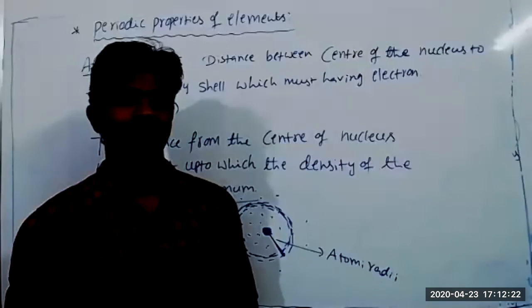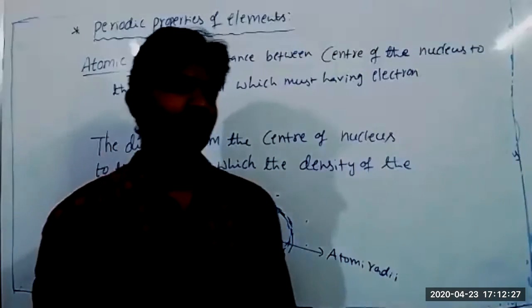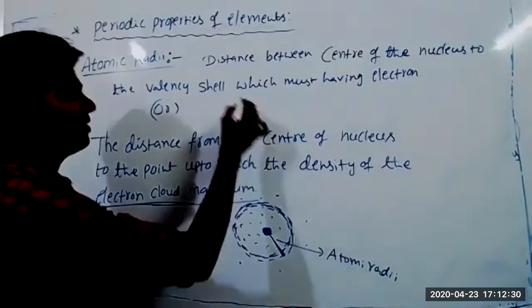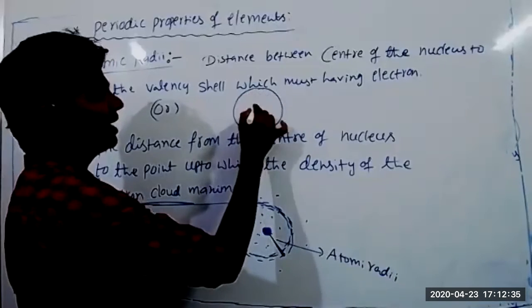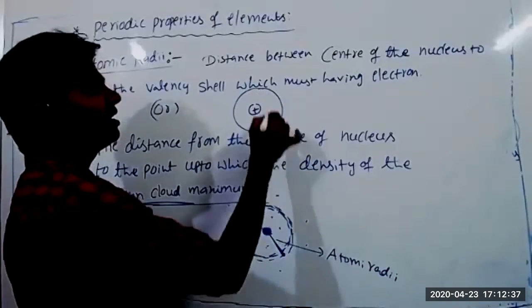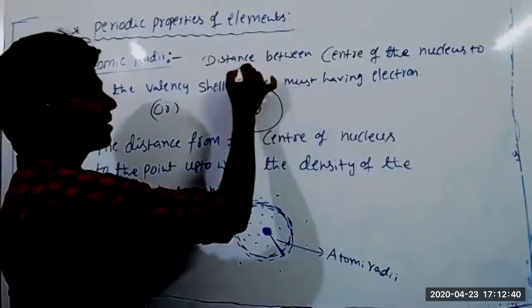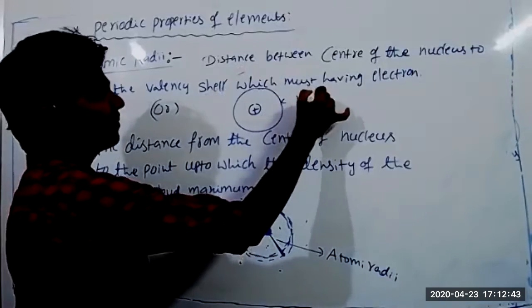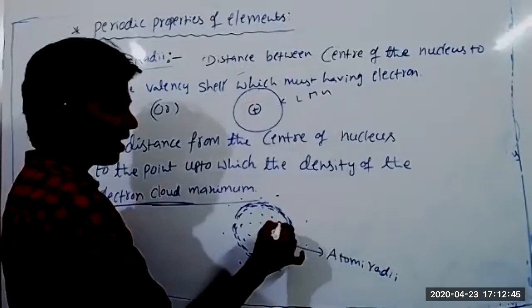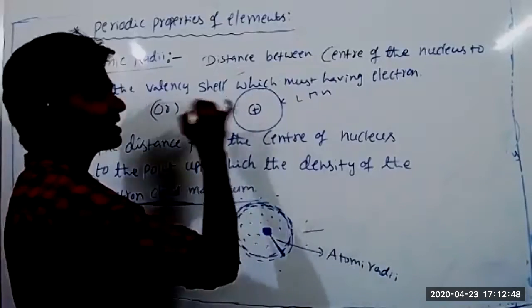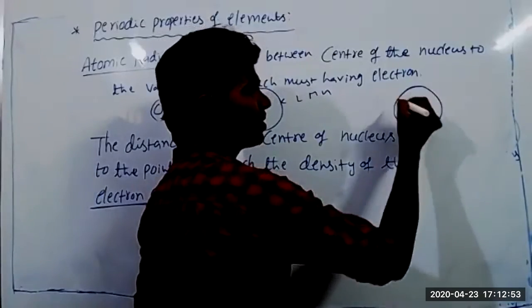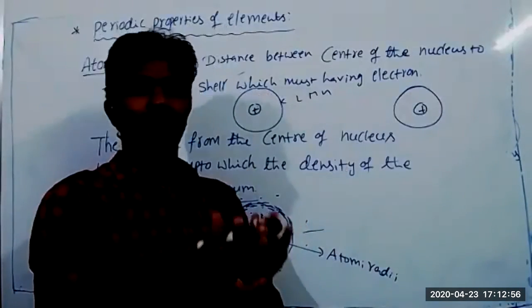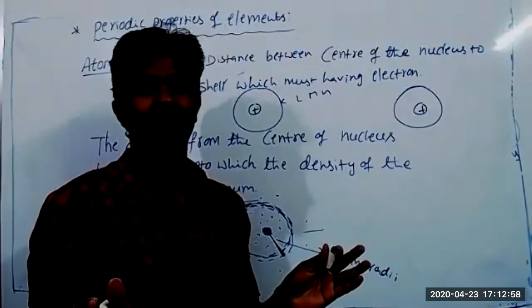This is different. So there are two definitions: one is the distance from the valence shell, and one from the electron cloud. This is when we consider the atom to have a fixed path. According to Bohr's model, which you already studied at school level, the atom has fixed orbitals, right? K, L, M, N. But actually, how the atom exists is not like this. According to Niels Bohr's theory the atom has a fixed boundary, but practically, the atom does not have a fixed boundary.